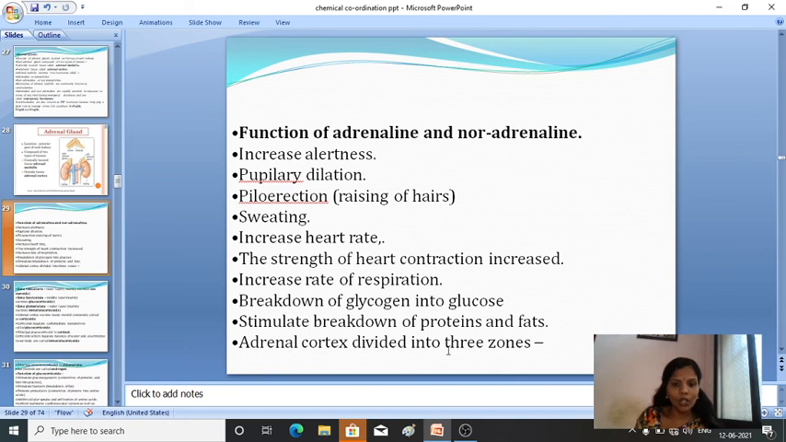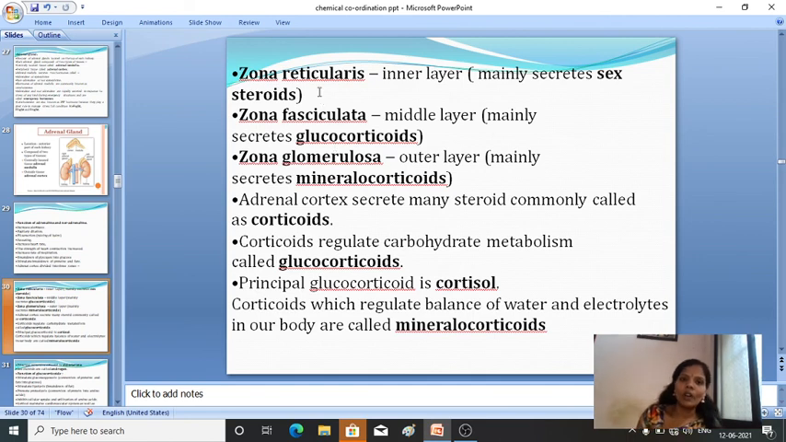Then the adrenal cortex is divided into 3 zones. We'll see one by one which are those 3 zones. One is zona reticularis, zona fasciculata, then zona glomerulosa.